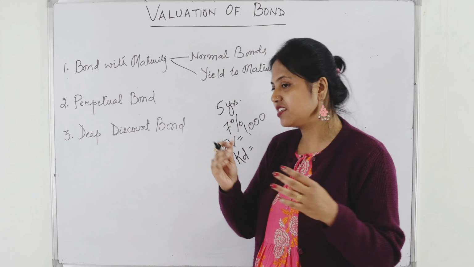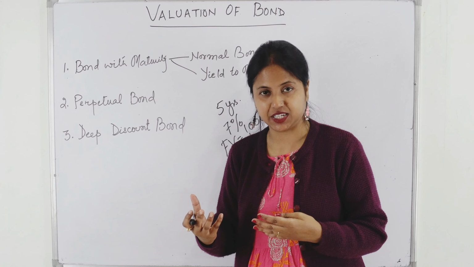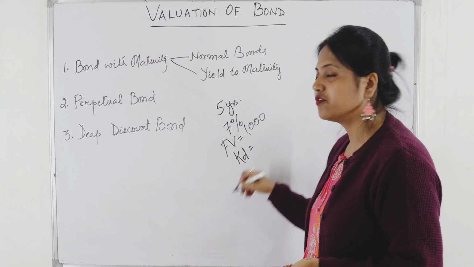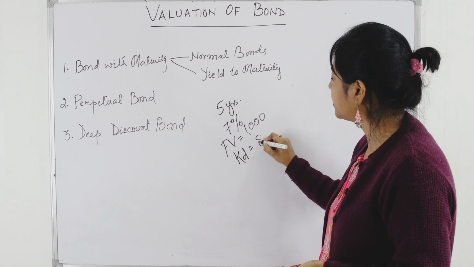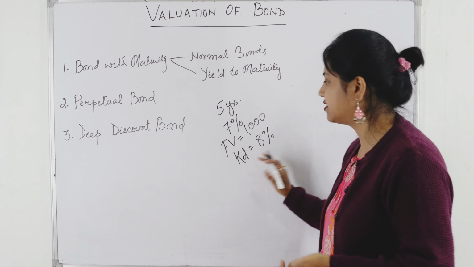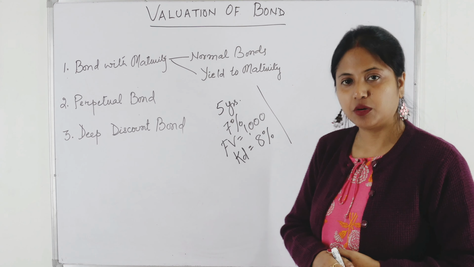As we have seen in the last video, KE is the required rate of equity, that is cost of equity. The required rate of return by investors of a bond is, say for example, 8%. Considering the risk and other things, let's consider that it is 8%. Now the question is, how can we value the bond?